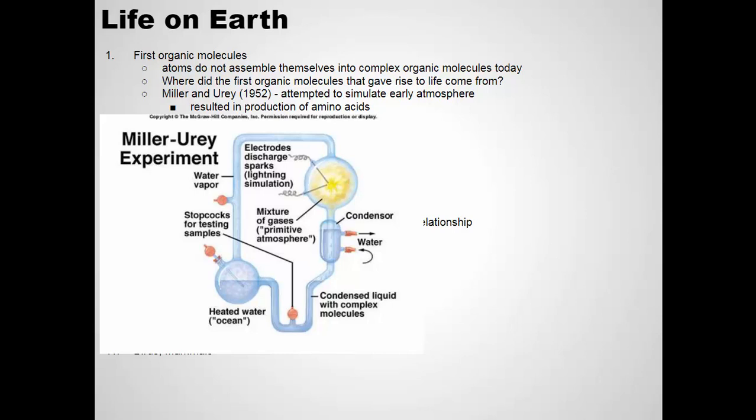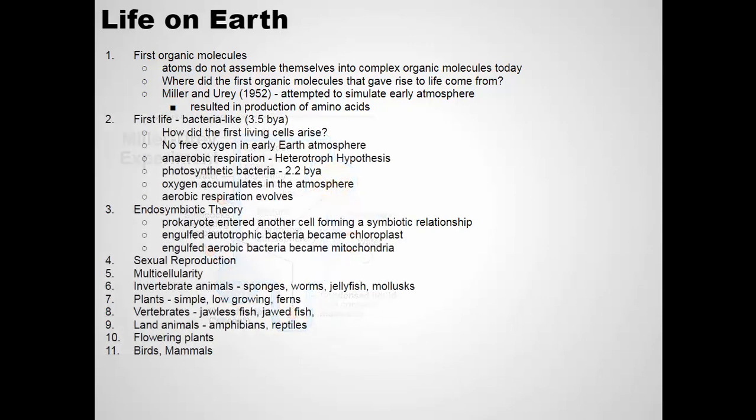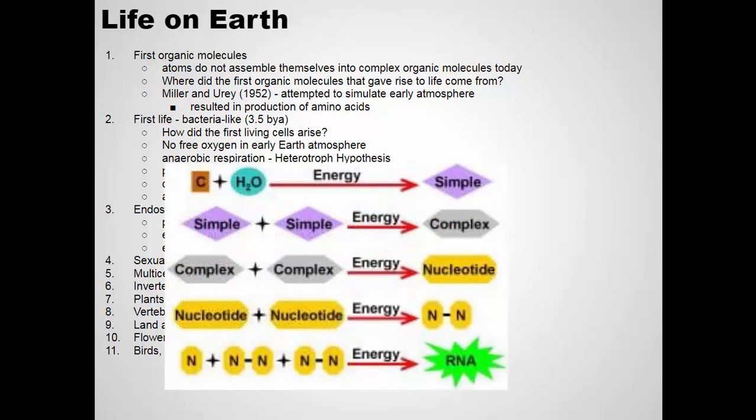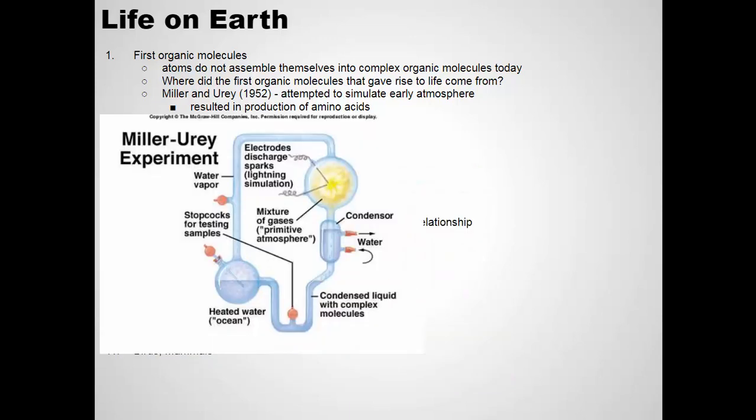In the early Earth, there's a lot of lightning and electrical activity. So they added electrodes here that they can spark periodically. And they allowed this setup to run for maybe about a week or so. Then they examined the chemicals that were there at the end. And what they found is that some very simple organic molecules had assembled from these inorganic materials. They actually found all 20 amino acids that are necessary in living things in this apparatus here.